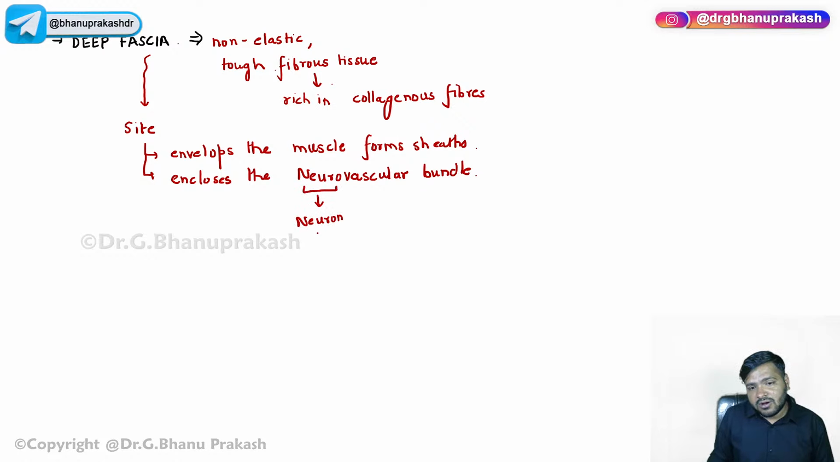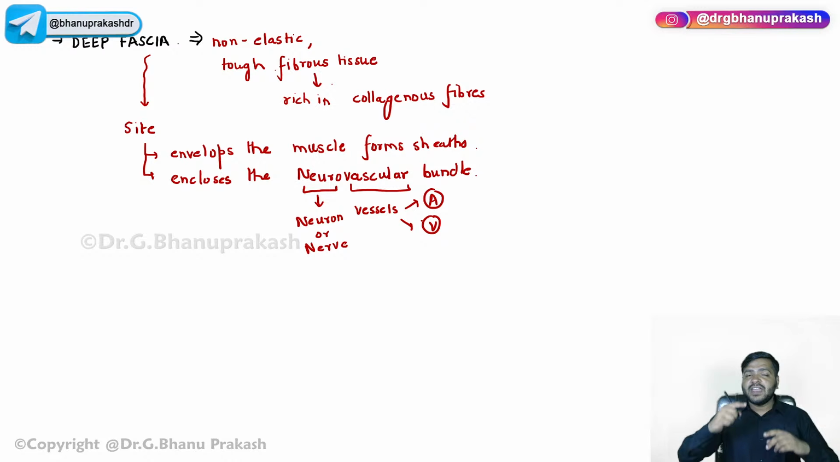the neuron or the nerve, right? And vascular basically means the vessels, the blood vessels, the arteries and the veins. So veins, arteries and nerves are enclosed by the deep fascia to provide protection. Again, it has a very important role of protection. If it is very tough, guys, only then it will be able to perform the function of protection, right?